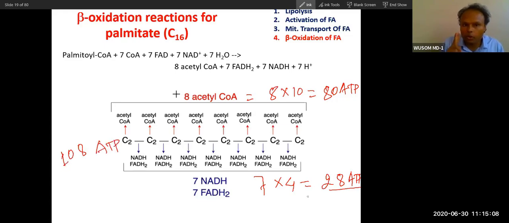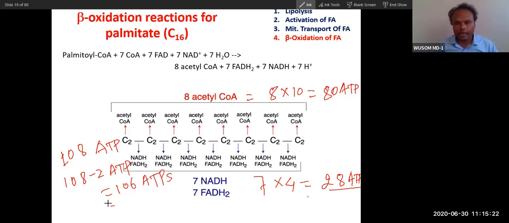Two ATP were required in the initial step. So 108 minus 2 ATP is equal to 106 ATP. So if this fatty acid, palmitic acid, is catabolized completely, then there will be production of 106 ATP. So you can see 106 ATP you can get. If only beta oxidation happens, it will produce 28.